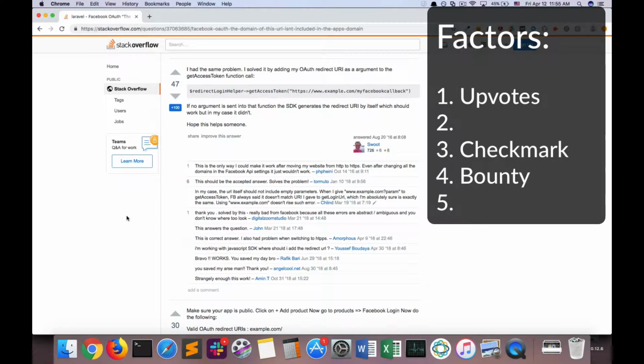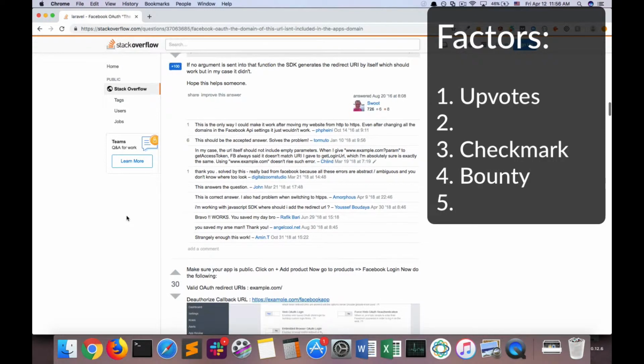A bounty is when another Stack Overflow user gives as a gift, out of their own volition, 100 or a certain number of their own Stack Overflow points. So in this case, one particular user liked this answer so much that they just gave as a gift 100 of their own points to the person who gave this answer. Now, this just means that this answer is liked by one particular person. So I'm putting this down as the weakest factor.